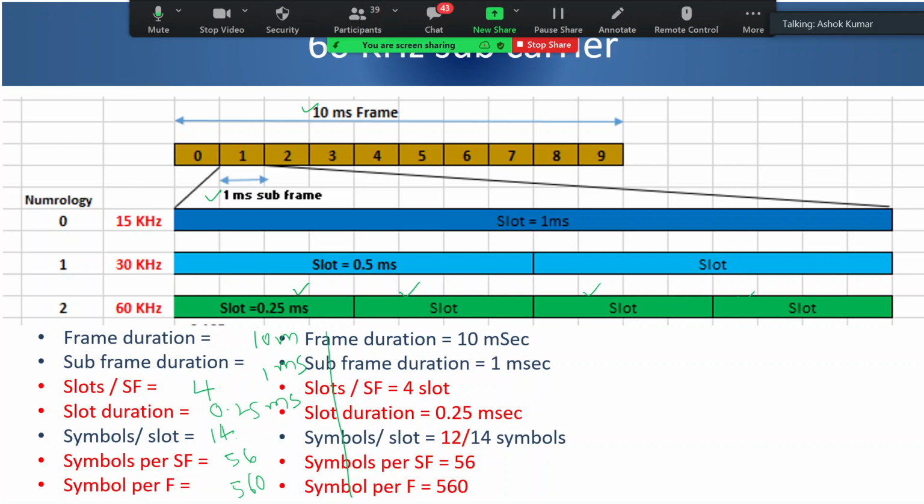So V2X means the car would be running at a speed, and will be using a kind of numerology, maybe 30 or 60 kilohertz. So it will be possible that a fast moving vehicle will be able to use the mid-band part of the frequency and also the mid-numerology. So the way it has been designed, it will work.